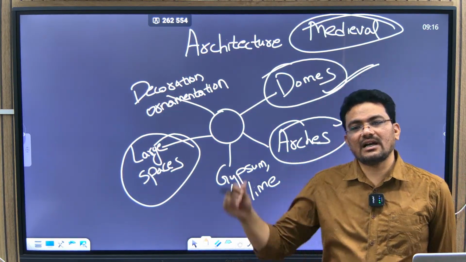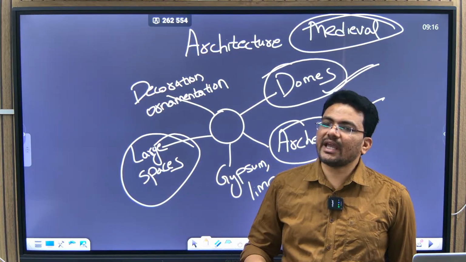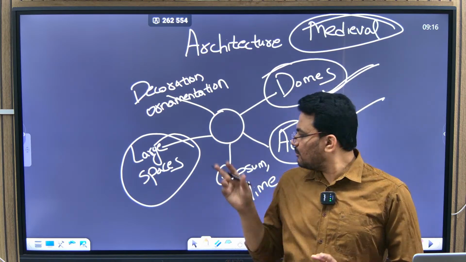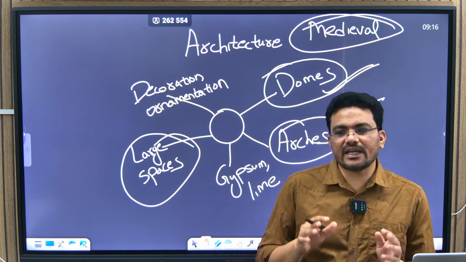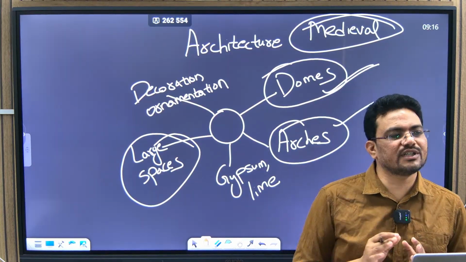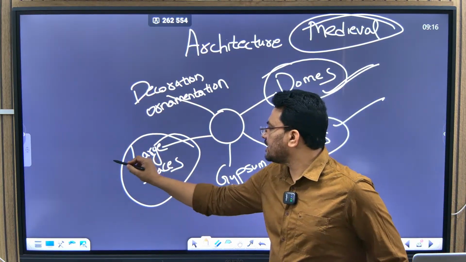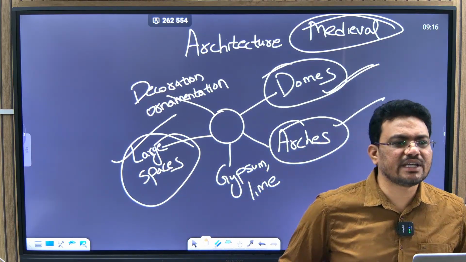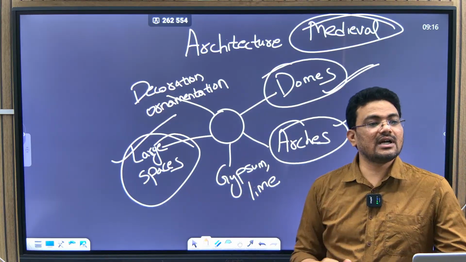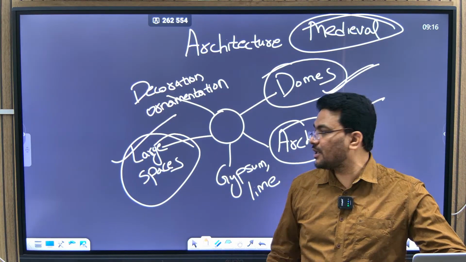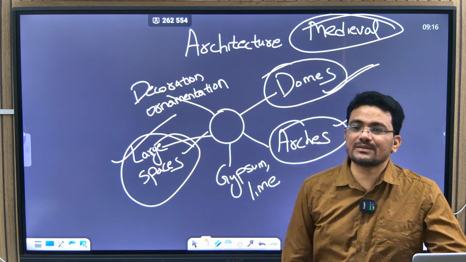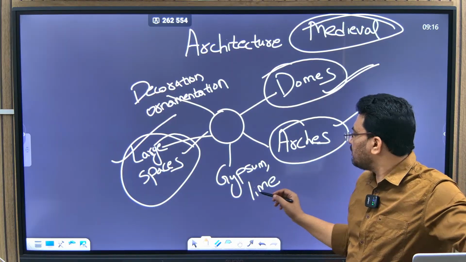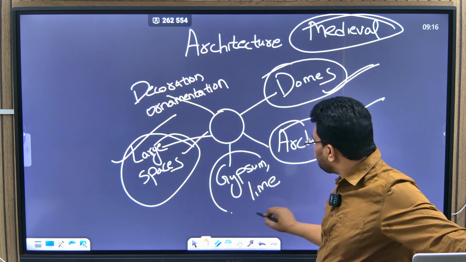Unlike a temple, where many people may come and go one after the other, here everyone has to be in the religious place at the same time for the prayer, right? So for the congregation, that is why we see a lot of mosques, like Jama Masjid. A very huge area is left for prayer purposes. So large spaces are left within the religious space from this period onwards, and till now.